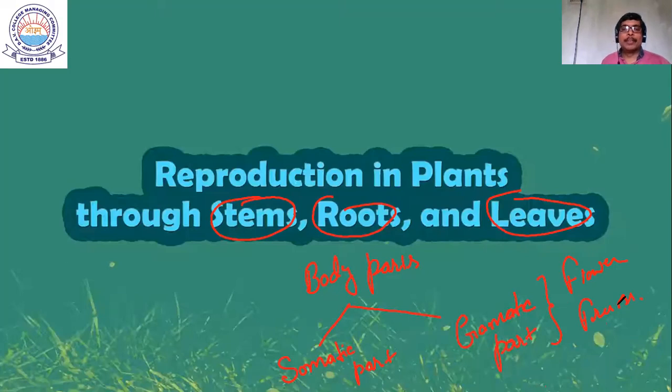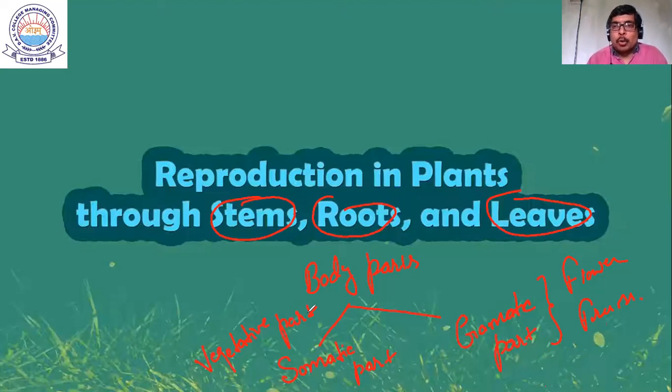Right. So we will see how plants reproduce through the vegetative part. Somatic part is also called vegetative part. So when we see the parts of a plant or an animal, the entire body is classified into two parts: the vegetative part and the gametic part.